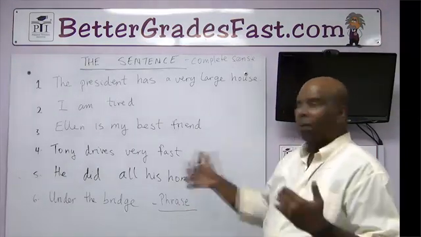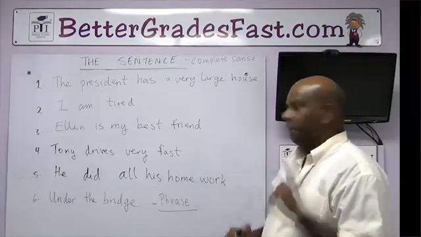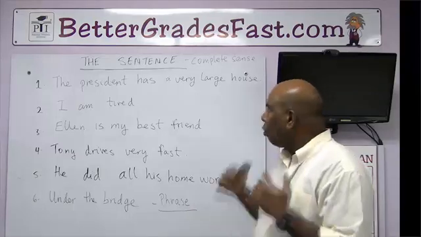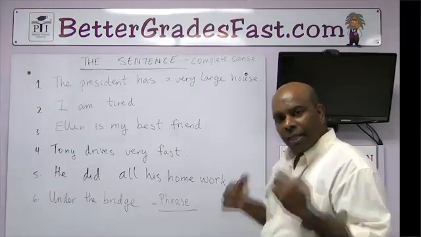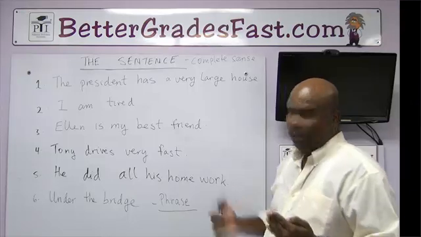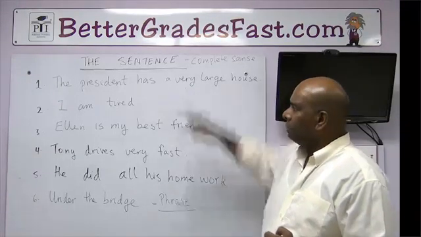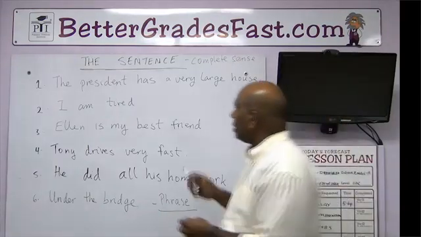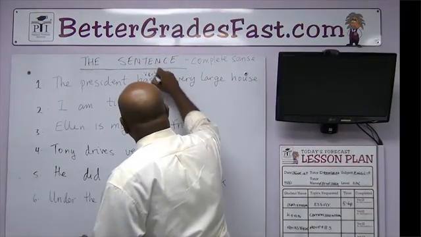Now let's take a look at what's also common about a sentence. We said when we looked at English word order that there's always an action word and a subject in a sentence. Let's see if you can pick out the action word here. First one, the president has a very large house. Action word is has. It's the verb.